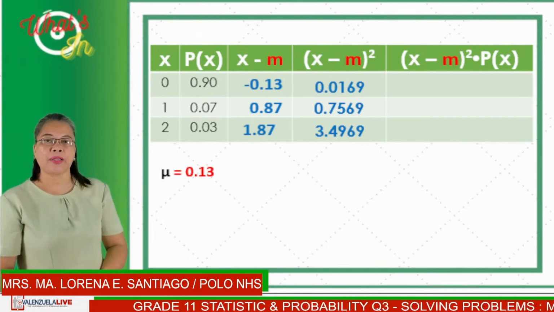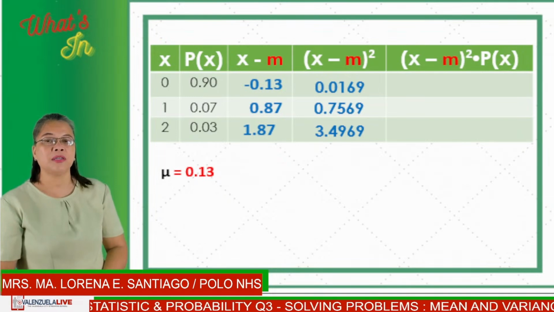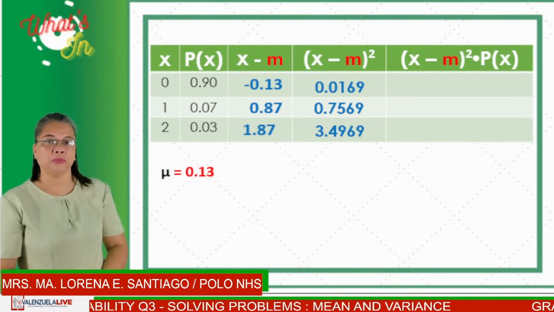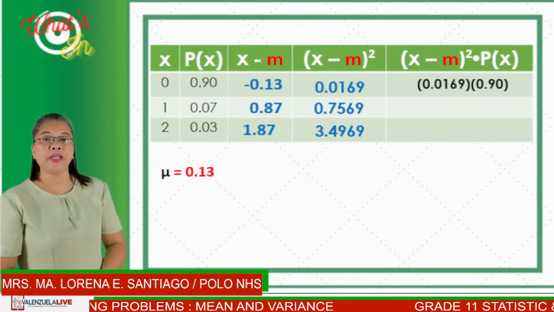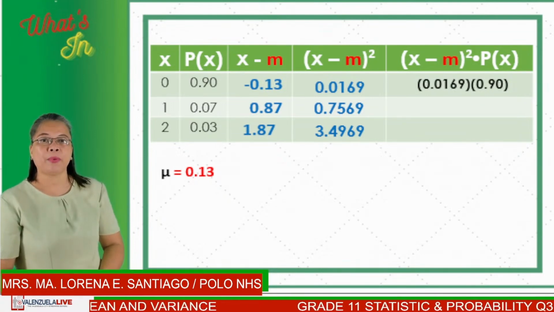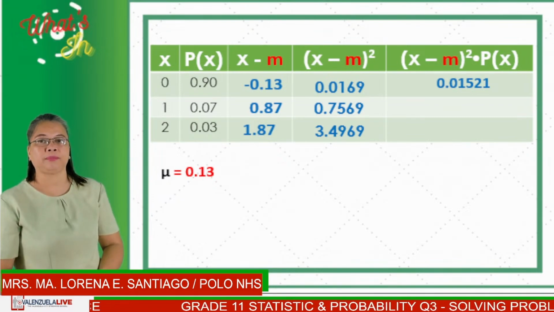Let us now fill in the last column. This is the product of the square of x minus the mean times p of x. So that will be the fourth column times the second column. In doing so, we will have 0.0169 times 0.90. So the product will be 0.01521.